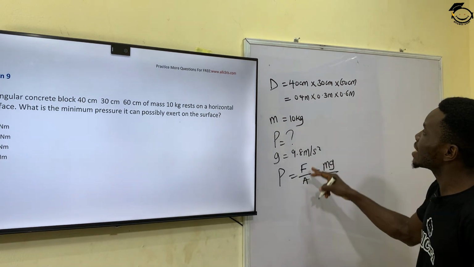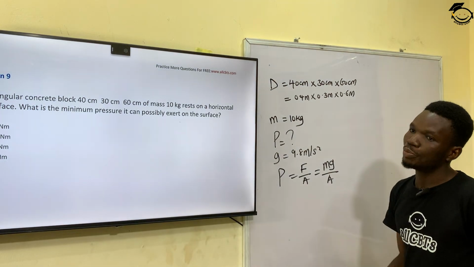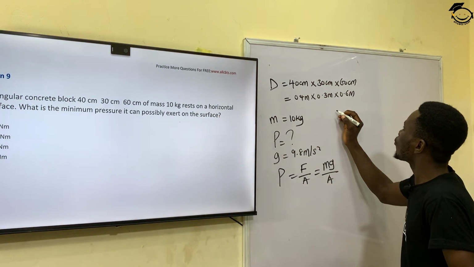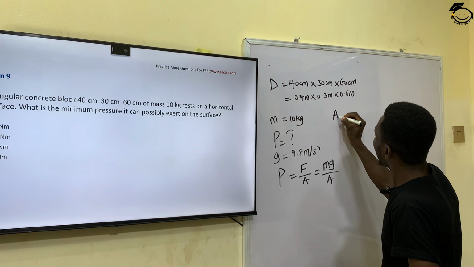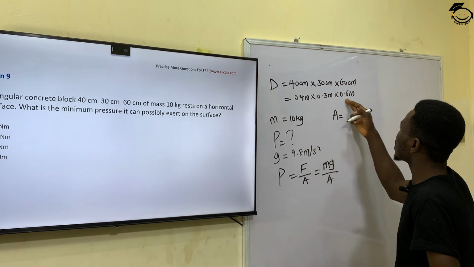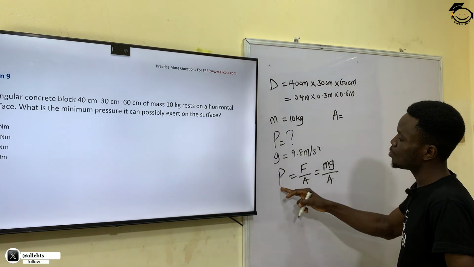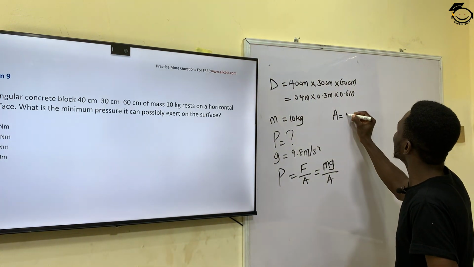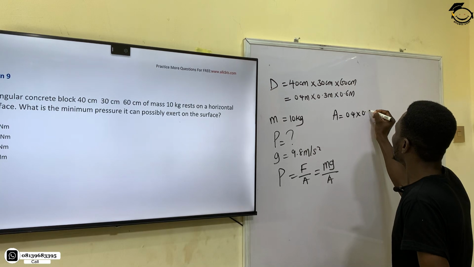So when my area is the highest, then the pressure will be the minimum. So I will look for the dimension in which my area will be the highest, in order to make my pressure minimum, and that will be 0.4 times 0.6.